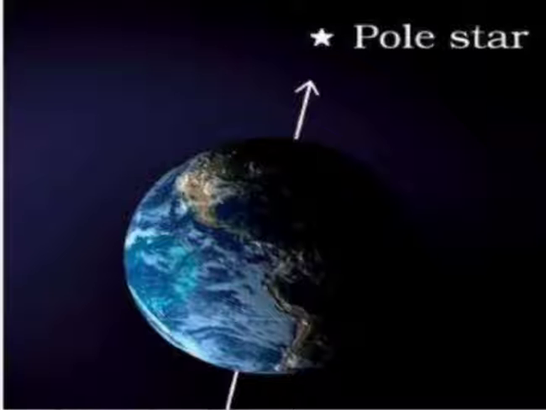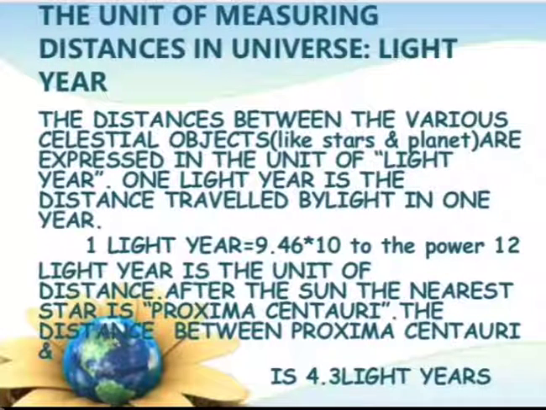You can see the position of the pole star. It is just above the center axis of the earth. The unit of measuring distance in the universe is the light year.